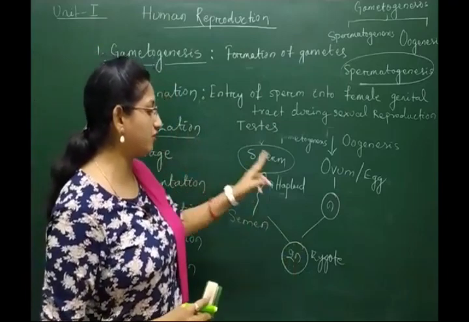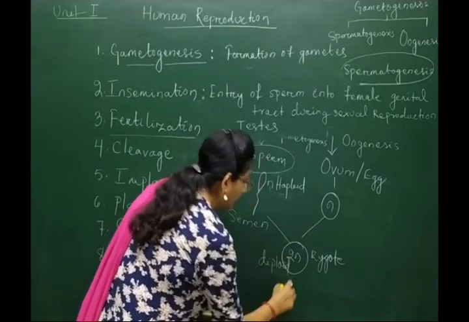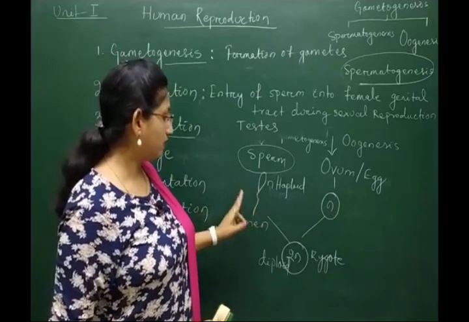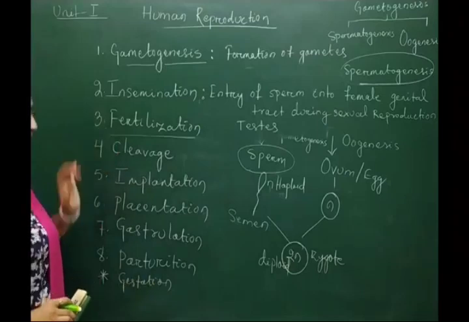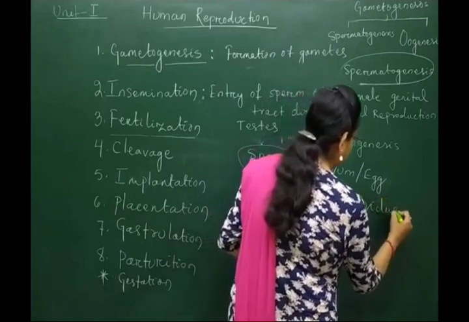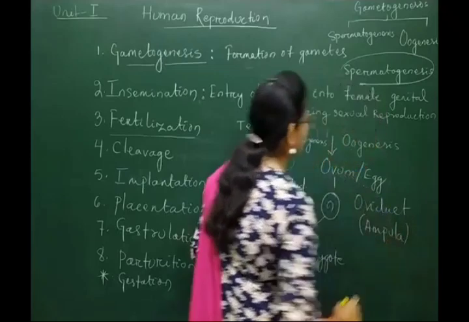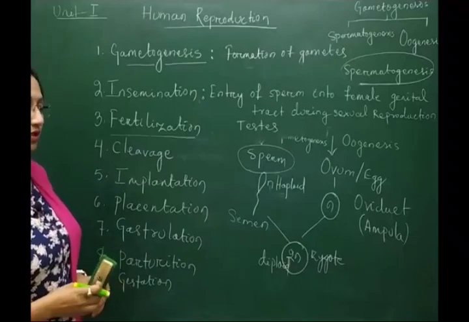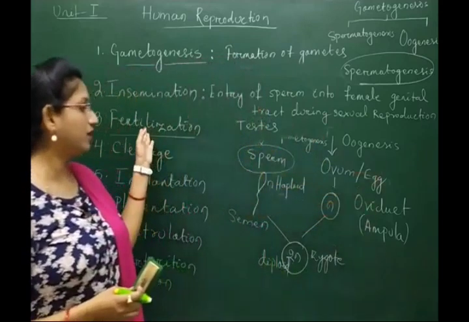The zygote is the result of the fertilization. By the process of fertilization, the diploid zygote is produced from the two haploid gametes, the sperm and the ovum. And this fertilization occurs at the oviduct, in the particular place, the ampulla of the female oviduct. When we go to our next classes, we will talk about the parts of the oviduct, the ampulla, where fertilization takes place.